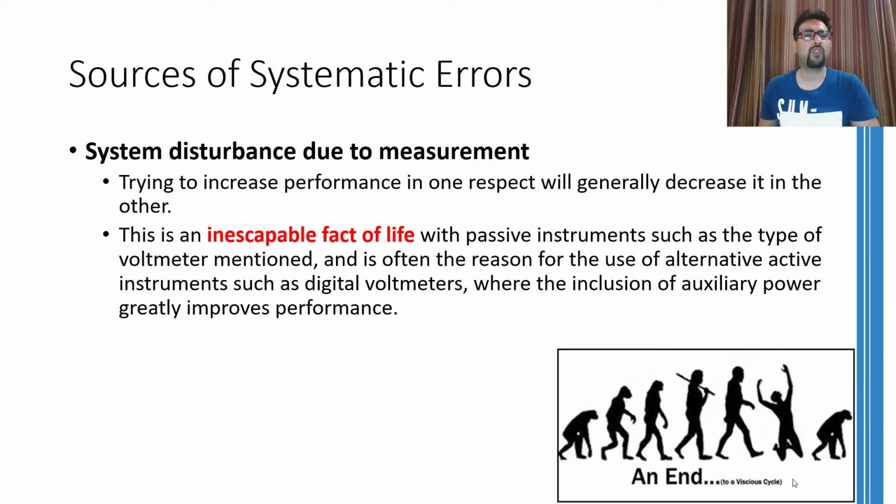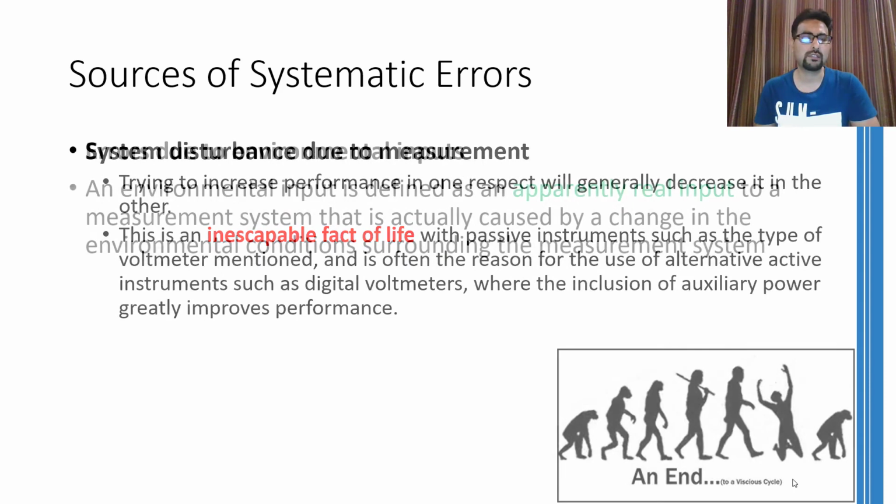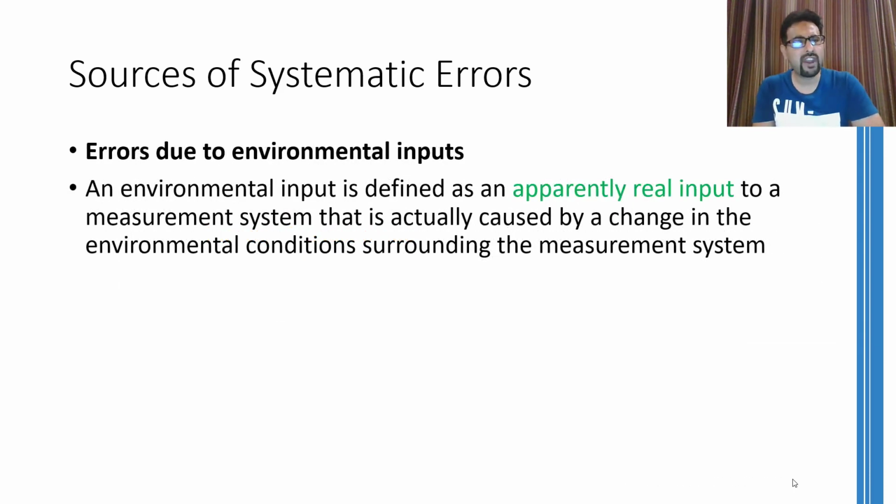This also gives rise to the use of digital instruments or active instruments, where auxiliary power is used to overcome issues like this. Systematic errors can very well be induced because of environmental inputs. Now, what are environmental inputs? These inputs are defined as apparently real inputs, which the system thinks that it is receiving.